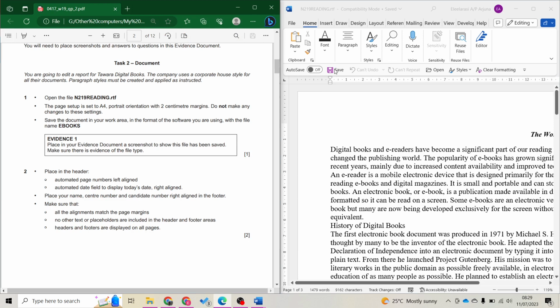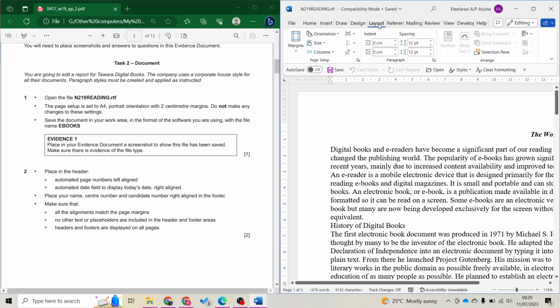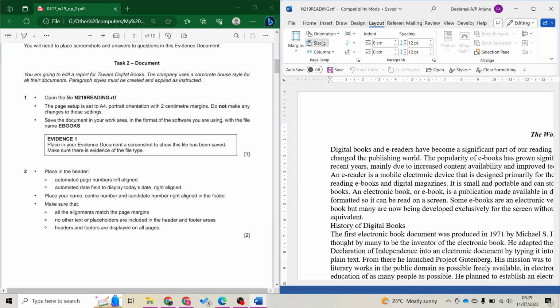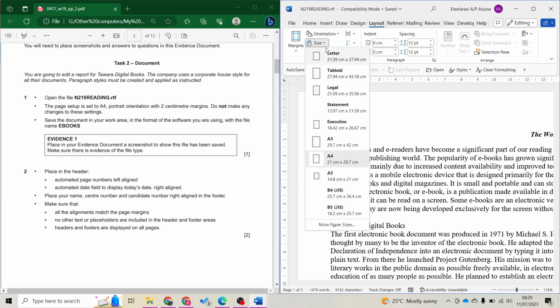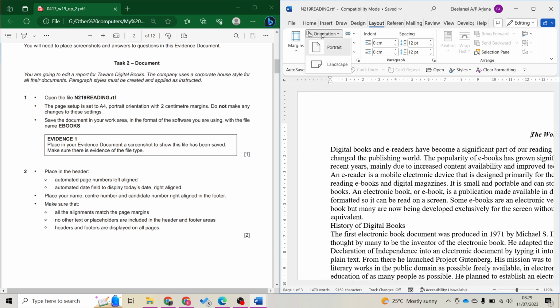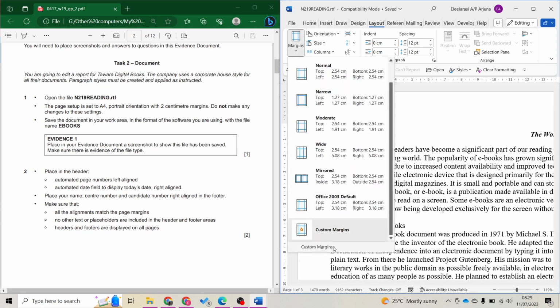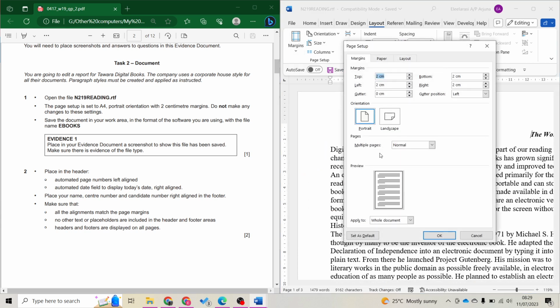So the page size is A4. Let me just double confirm. Size A4. Page orientation is portrait. Margin is 2 centimeters. Do not change. Just want to confirm that everything is 2 centimeters.